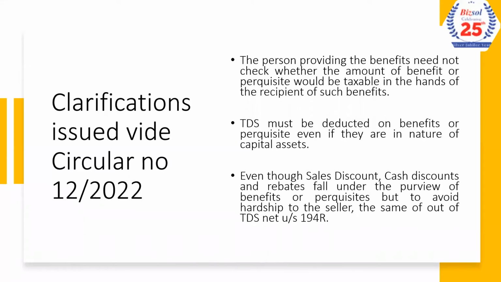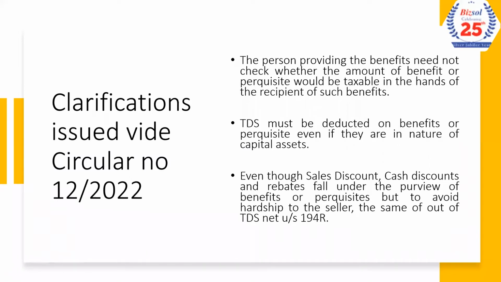Secondly, since the logic was that a benefit is claimed as expense by the provider but not treated as income in the recipient's hand, the question is whether capital assets provided will form a part of benefits or perquisites.